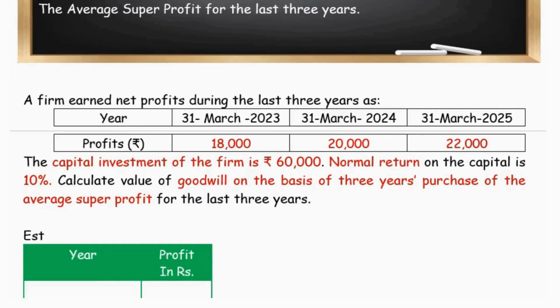For that, firstly, we have to estimate the average actual profit received, that is, average profits earned.